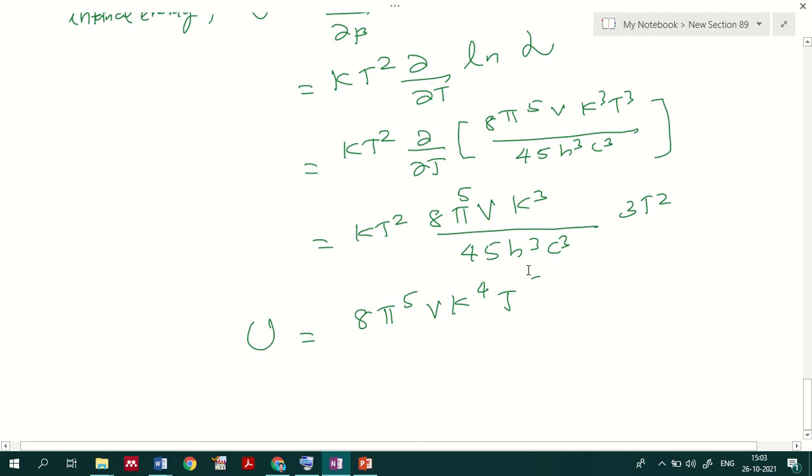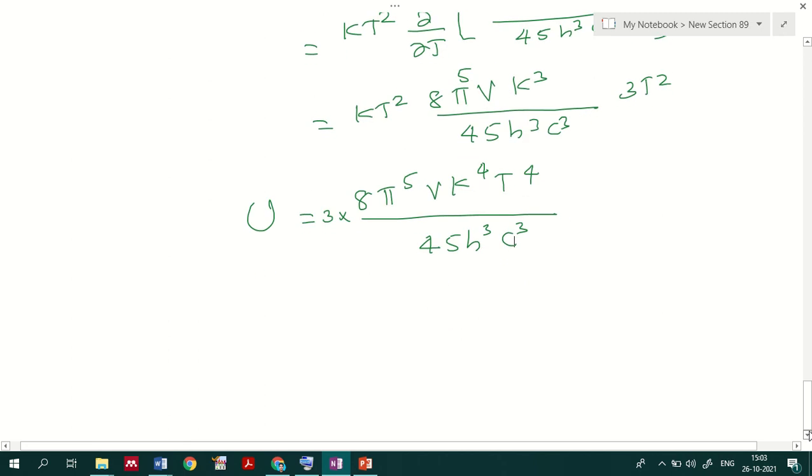So k⁴T⁴, divided by 45, and 3 gets cancelled, so we'll get 15. Or you can simply write it as 3 into 8π⁵Vk⁴T⁴ divided by 45 h³c³. So this is your internal energy representation.